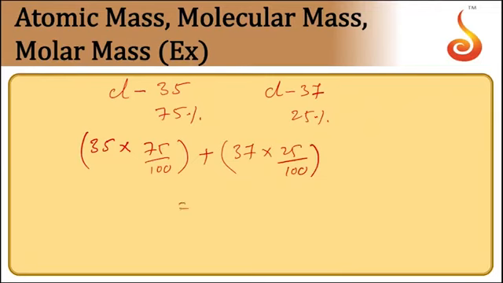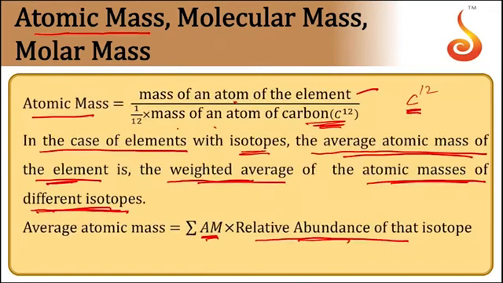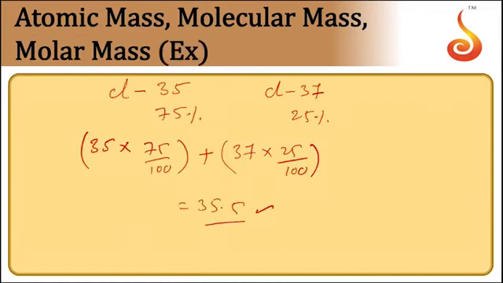This value comes to be equal to 35.5. This is taken as the atomic mass of chlorine, that is, the atomic mass of an isotope into the relative abundance of that isotope. Relative abundance means here 25% and 75% of chlorine in this case.